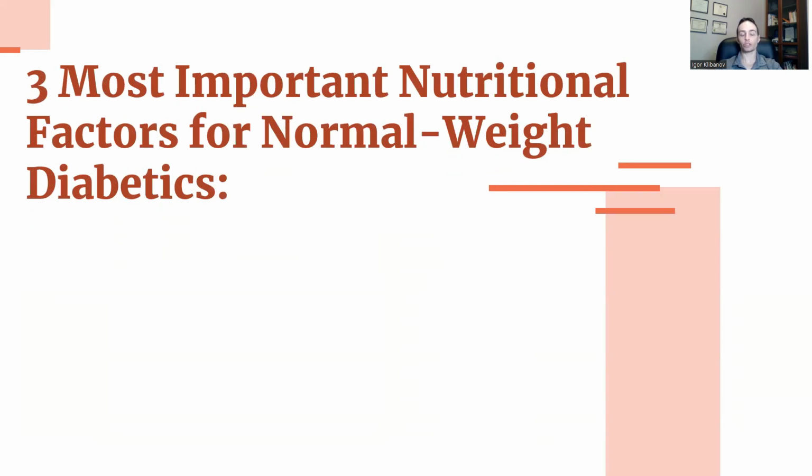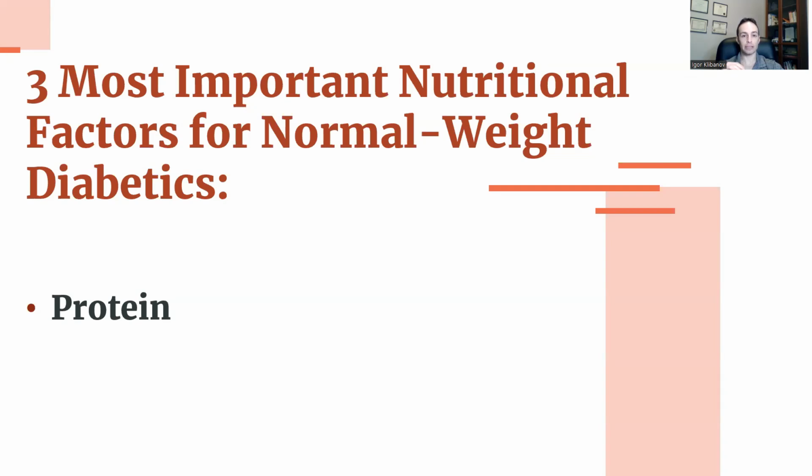Well, contrary to the previous group, this group, their most important factor is protein, not calories. Why not calories? Because they're already eating the right number of calories. And how do we know this? Because they're of normal weight. It's just the composition of the calories is too much in favor of carbohydrates and fats and not enough in favor of protein.